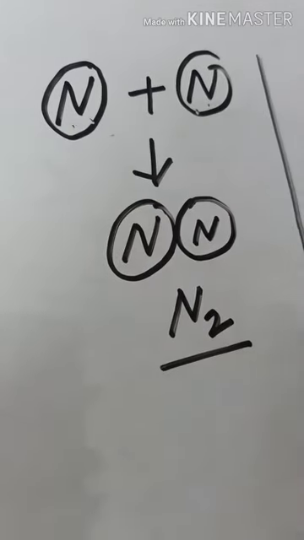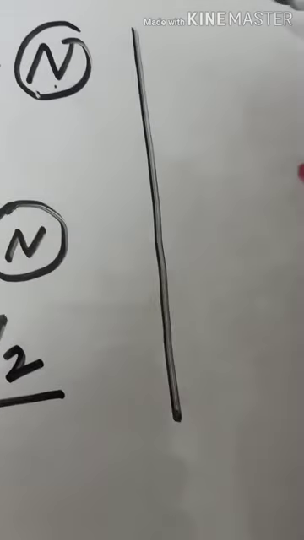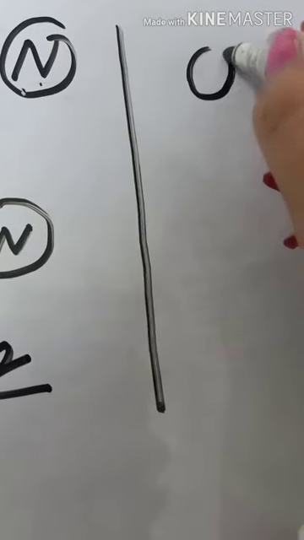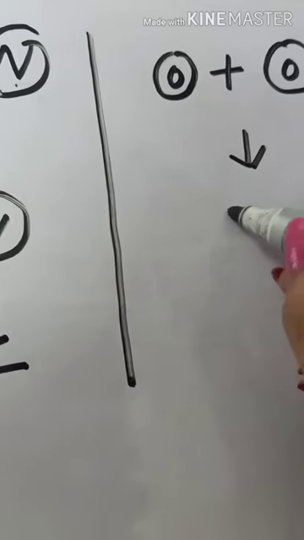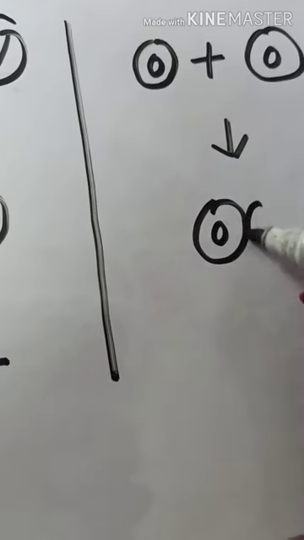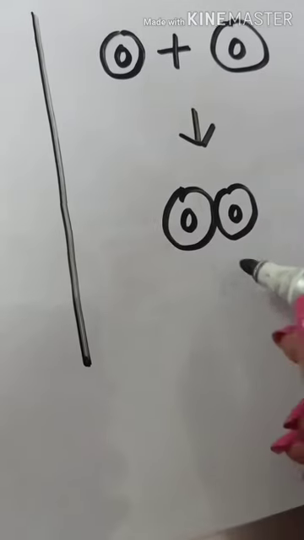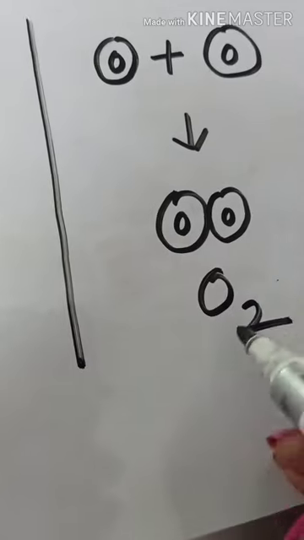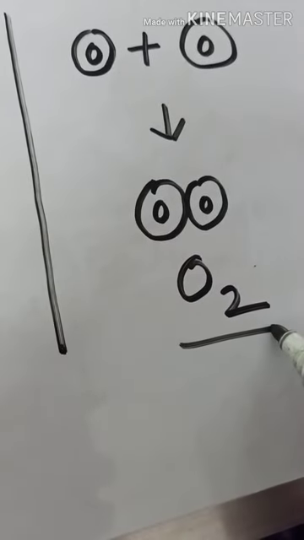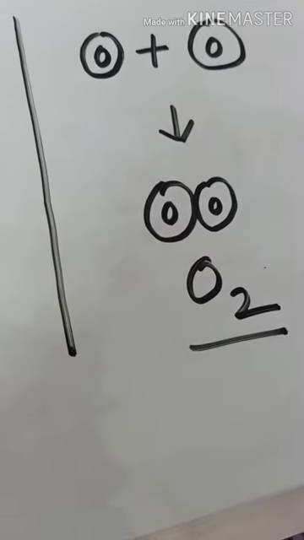In the same way we have the oxygen molecule, where two oxygen atoms combine with one another and form an oxygen molecule. So this is an oxygen molecule having formula O2 and is capable of independent existence.